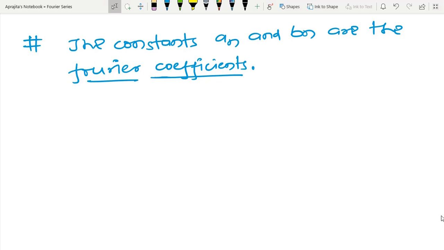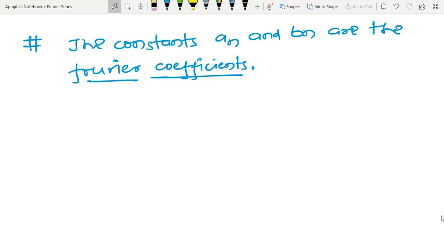If that condition is satisfied, then it is possible to give a guarantee that there always exists some kind of representation, or some kind of trigonometric representation, of a periodic function. Due to that reason, these criteria are very, very important. And I have already told you that this is just a sufficient condition. So even if there exist certain cases where these conditions are not satisfied, in that case also we may have a Fourier series representation, the same kind of thing we have observed in the case of the Laplace transform also.